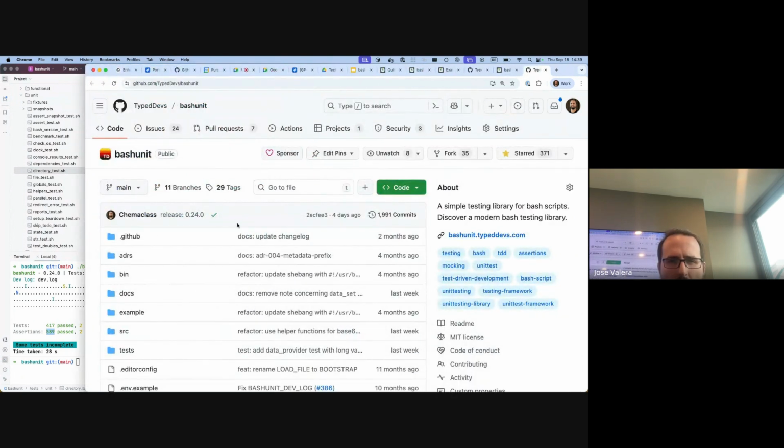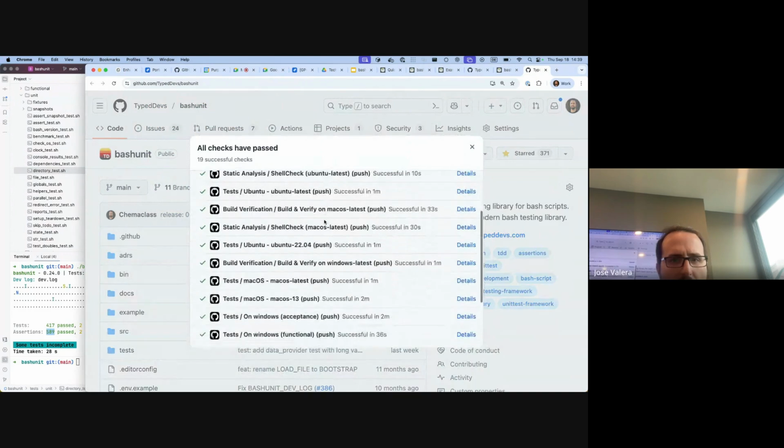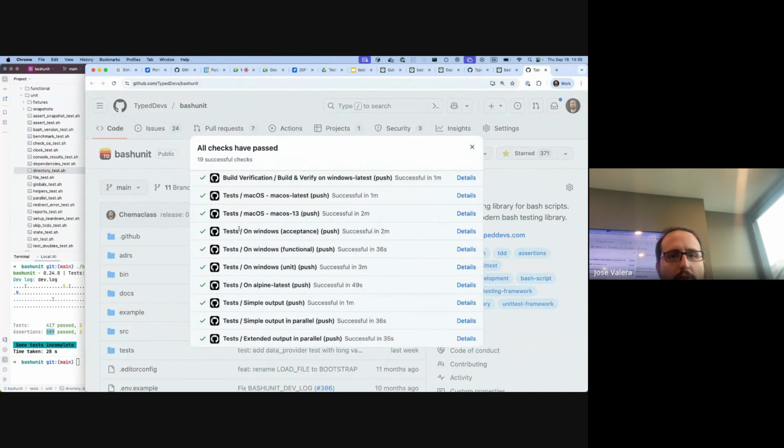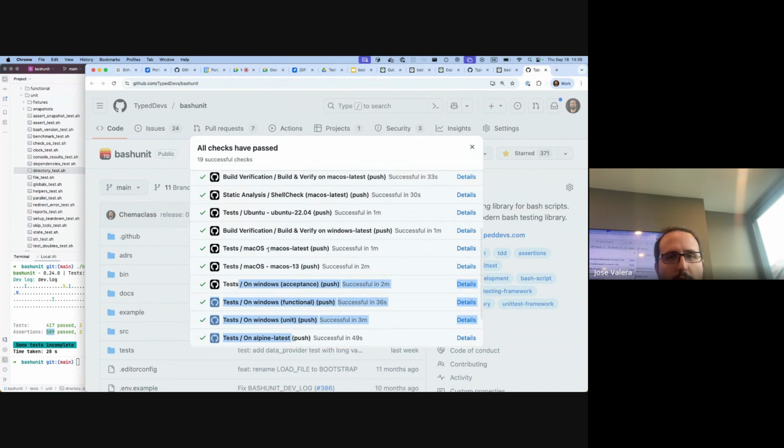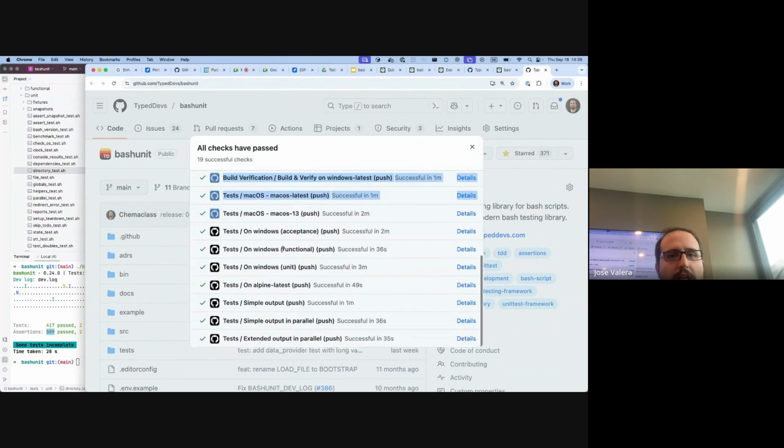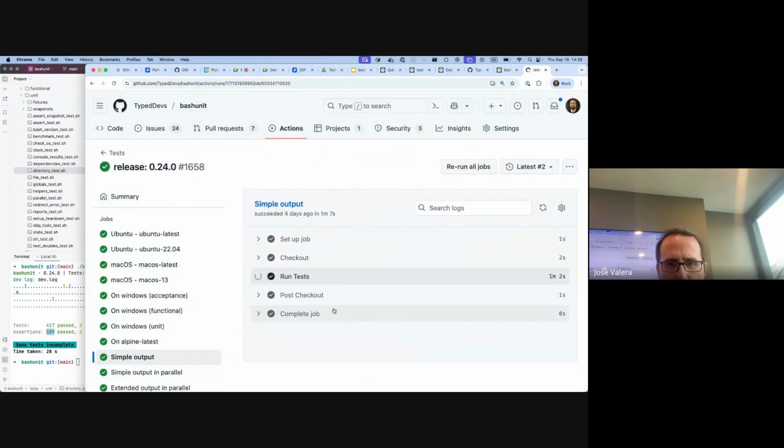And here, if we go to the actions, here I'm running for Windows, for macOS, for Ubuntu, for Linux, all these checks for the project itself. So every commit or every pull request, they have to be this green. And if we go, for example, to the simple output on this one test, let's see what is this run test.